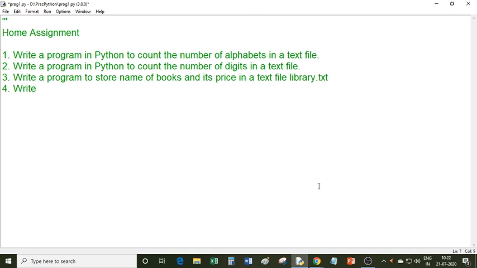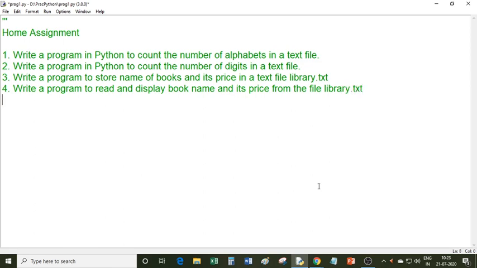Write a program to read and display the book name and its price from the file library.txt.